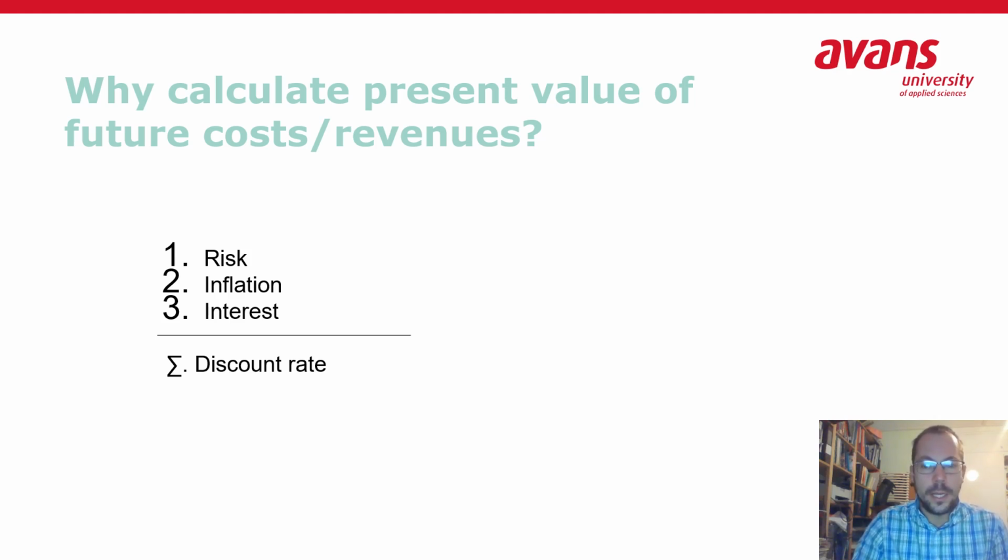That has to do with stimulation of the economy. And the third one is interest. So if I give somebody else some money to store it for me, then that person is able to invest it in something and make money out of that. And that is being rewarded with an interest rate for the investor, in this case, me.